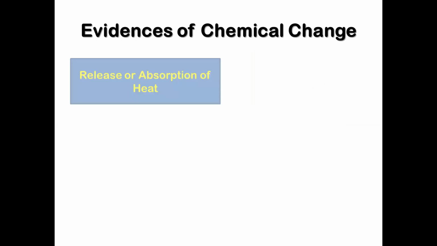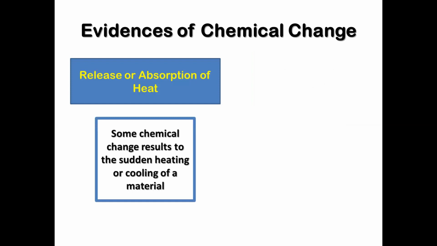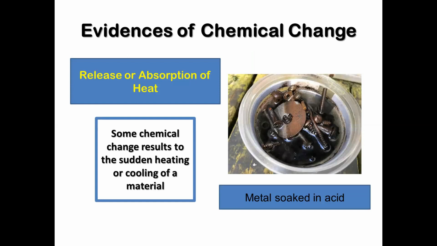Number 3. Release or absorption of heat. There are some instances wherein chemical change results in the sudden heating or cooling of a material that underwent chemical change. For example, when a metal is soaked in an acid, heat is released as the metal starts to corrode or wear away due to the acid's strength.